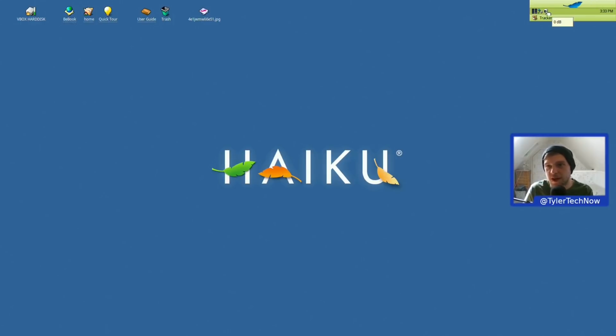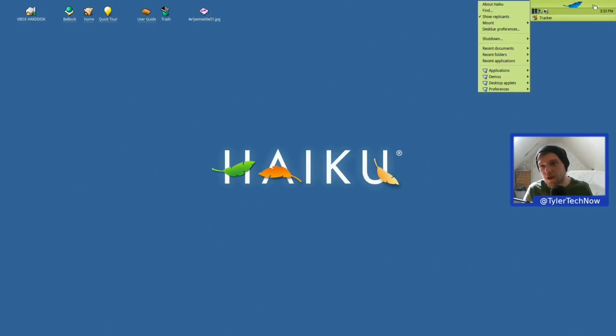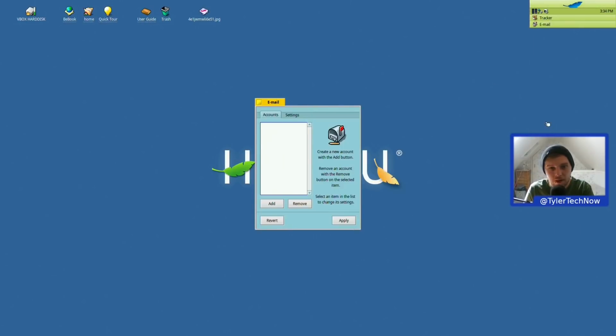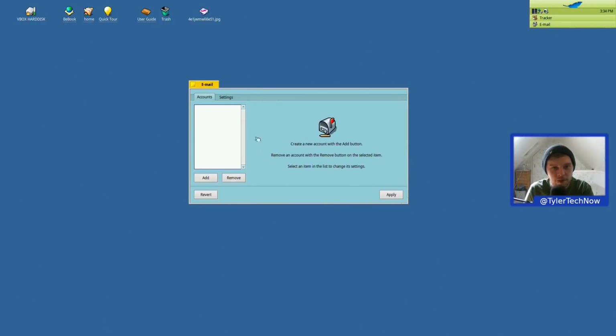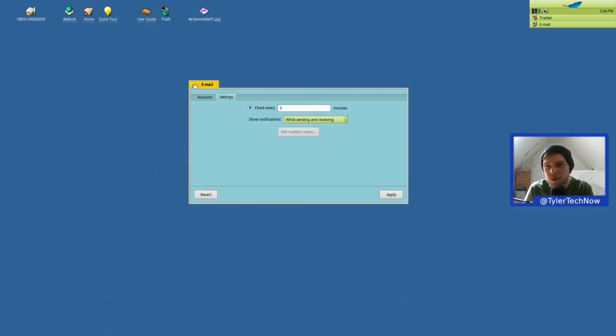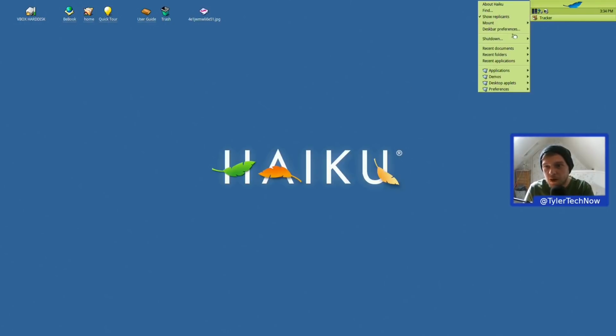We also have little links here for the volume rocker, network, and sort of a system monitor from what I can tell. Okay, let's look at a couple more things before we wrap up, but this has been a very interesting little look around Haiku, to be fair with you. Right, so what's the email client? Okay, I'm not going to test it out with any emails, but it has its own little email client here where we can add an email, and then obviously you'll get a little inbox and stuff like that.